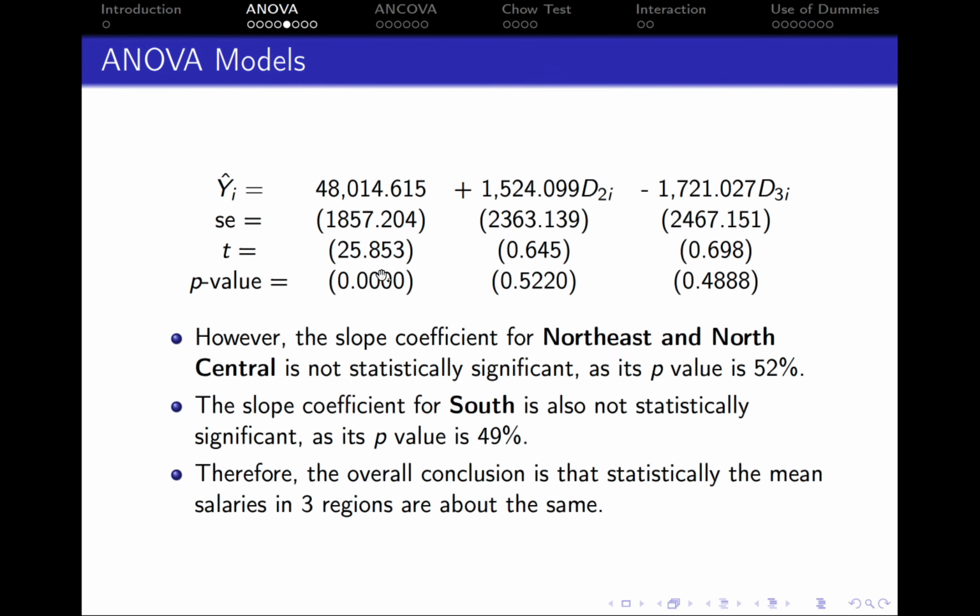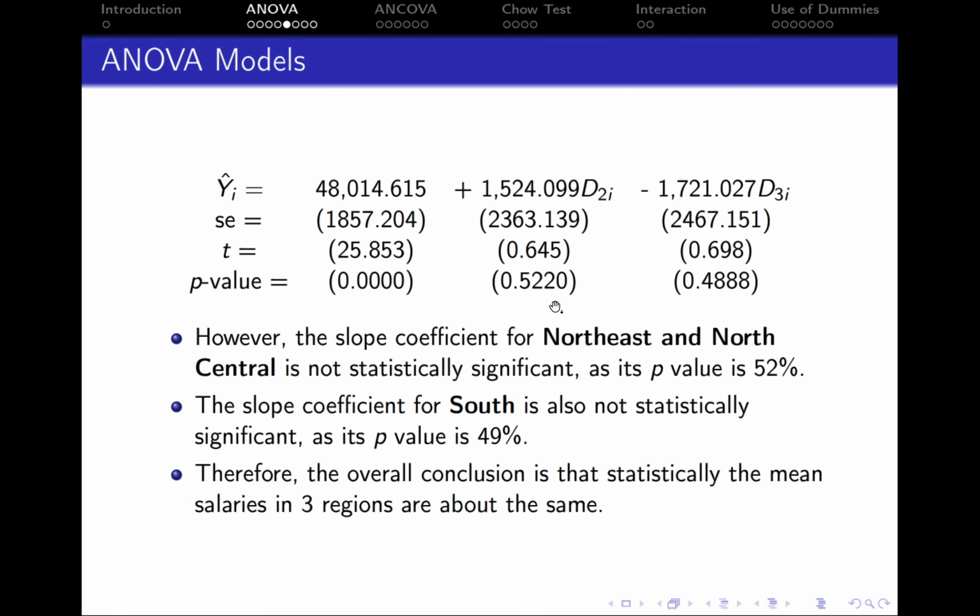So if we look at the p-value of the intercept, we can see that it is equal to 0, which means that it is lower than even the 1% significance level. So we reject the null that the intercept is statistically insignificant, which means that the intercept in this case is statistically significant. So this is the mean salary in the West.